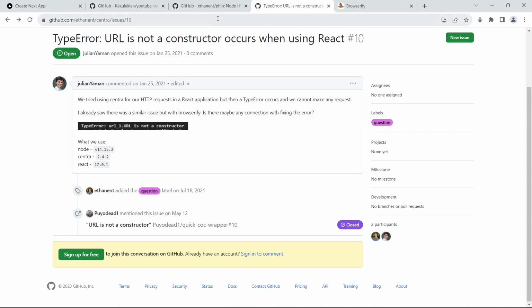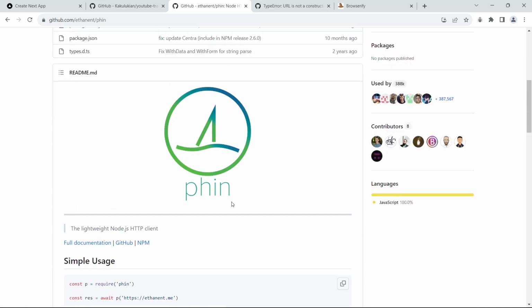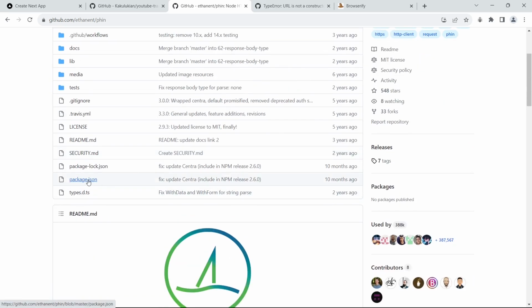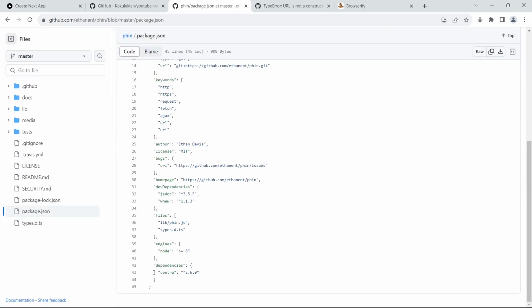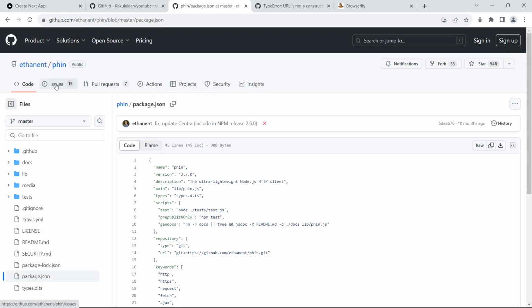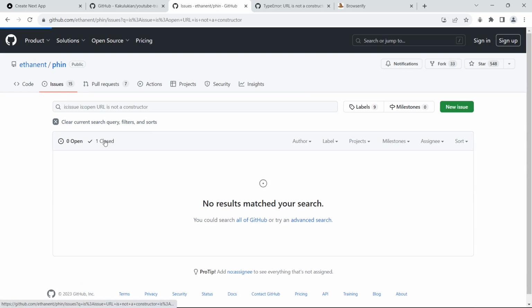Let's backtrace this and go to the fin package. If you check out the description, even this is built for Node.js. If you check the package.json, where we have all the package dependencies, we can see that we have Centra as the dependency here. And if we go to the issues again in the fin package, let's try entering the error message: URL is not a constructor. See, we have one closed issue.